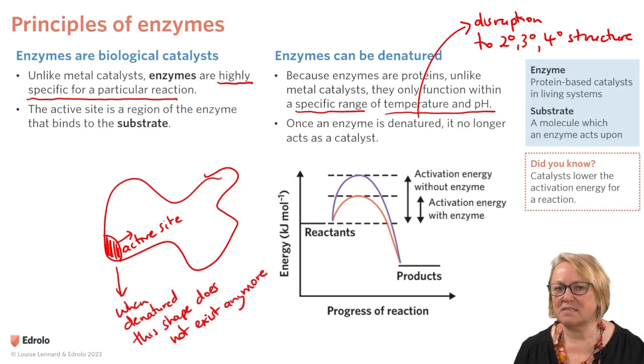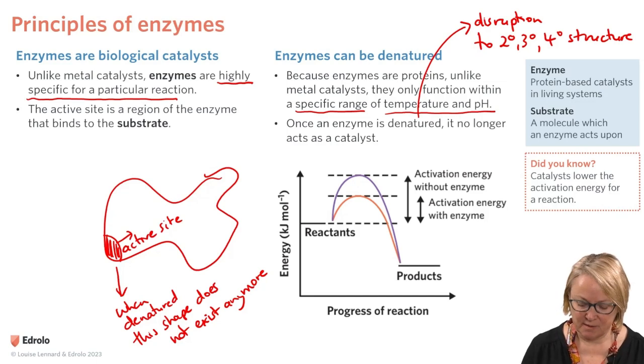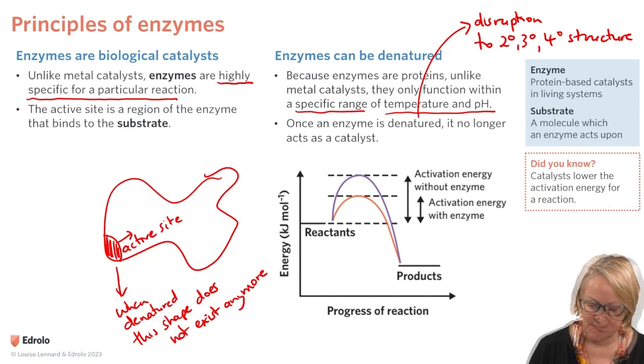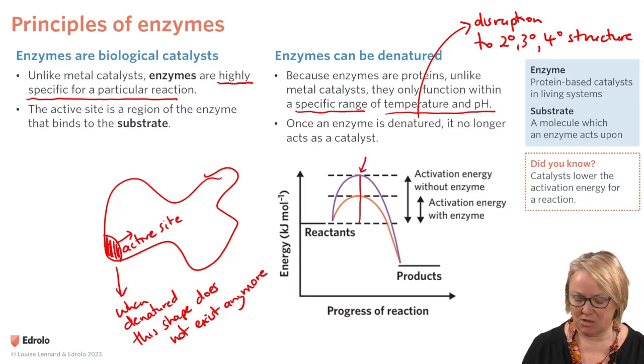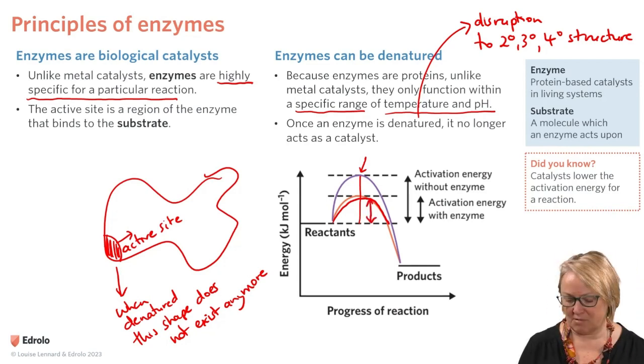Now, because enzymes are catalysts, we can look at energy profiles, and we can see the progress of a reaction on the x-axis and the energy in kilojoules per mole on the y-axis. With the activation energy without an enzyme is all the way from the heat of reactants to the top of this activation energy complex. But with the enzyme, we get a lower activation energy, and that's how an alternative pathway is provided.